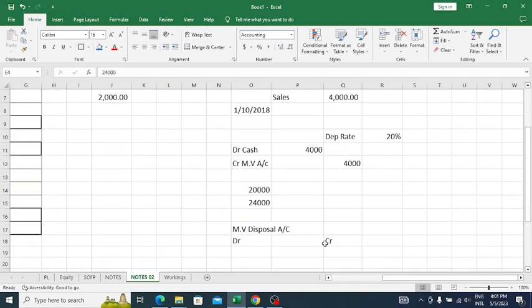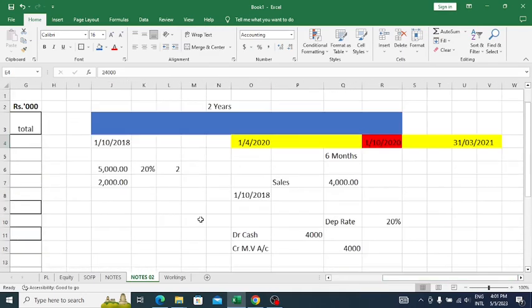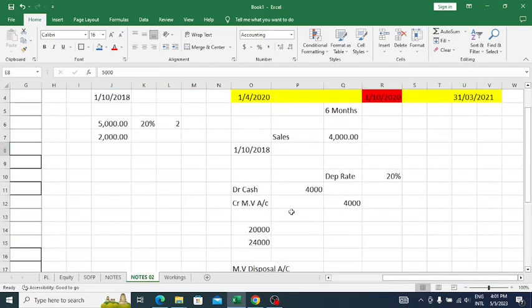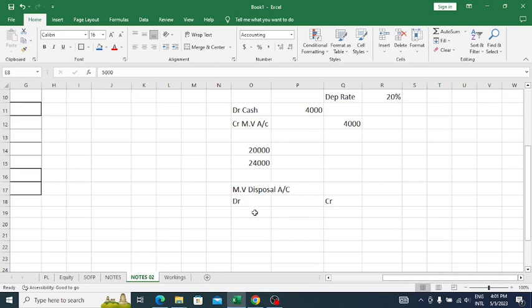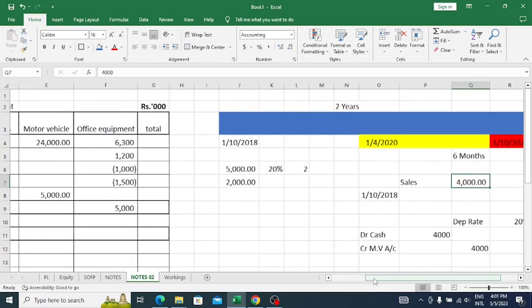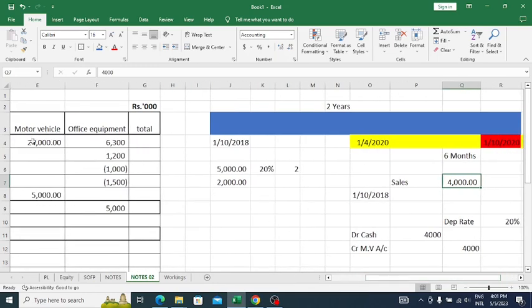Then we have to dispose the asset, that particular motor vehicle, right? So what we have to do, we have to dispose and remove 5,000 from the motor vehicle account, and that should be debited to the disposal account, right? So then depreciation, how to calculate the depreciation related to this particular asset, particular motor vehicle.